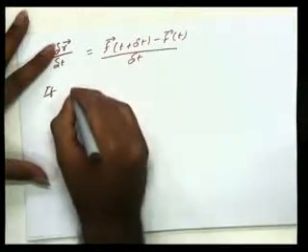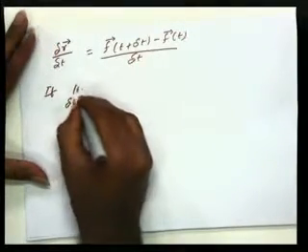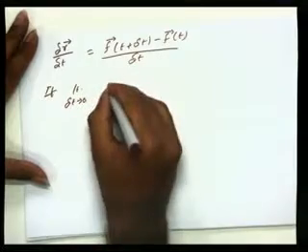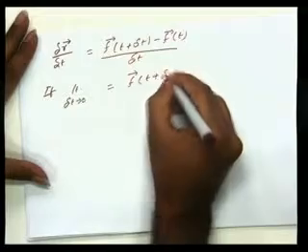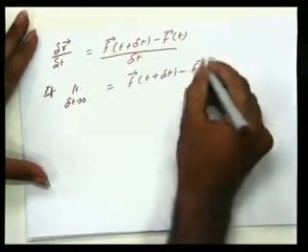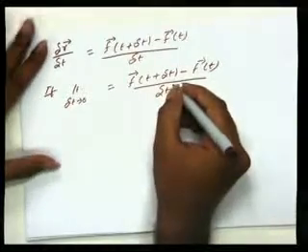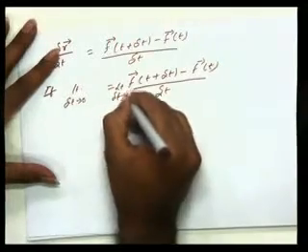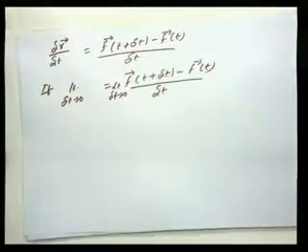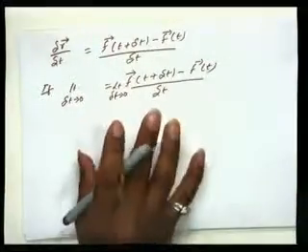As I said, we have to apply the limit concept, so we take the limit as delta t tends to 0. Okay, fine.